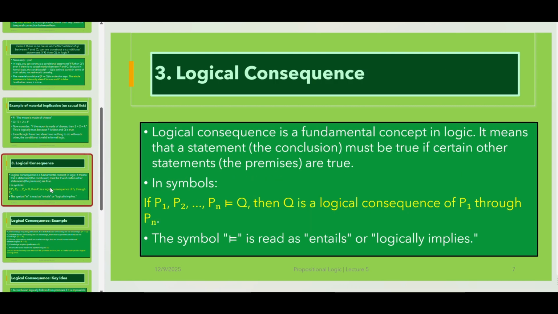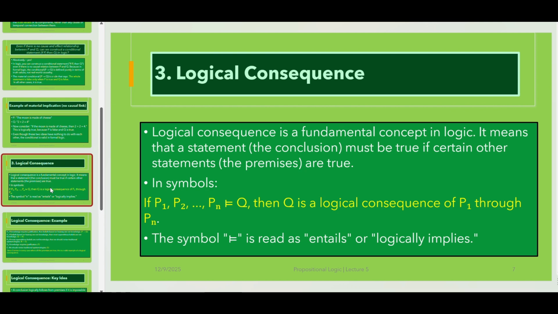And what about logical consequence? Logical consequence is a fundamental concept in logic. It means that a statement, the conclusion, must be true if certain other statements, the premises, are true. In symbolic form, we can express this logical consequence in the following way.